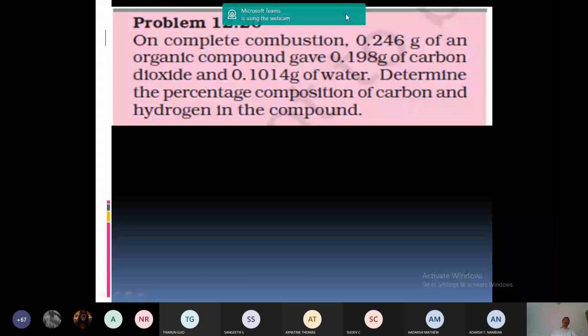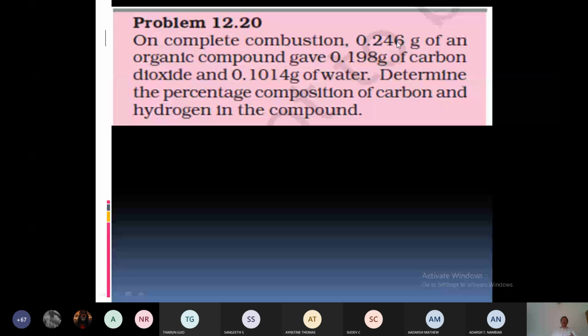To find the percentage of carbon, you require M, that is mass of organic compound. What is the mass of organic compound? M is equal to 0.246 gram. Carbon dioxide, M2, is equal to 0.198 gram. M1, mass of H2O, is 0.1014 gram.